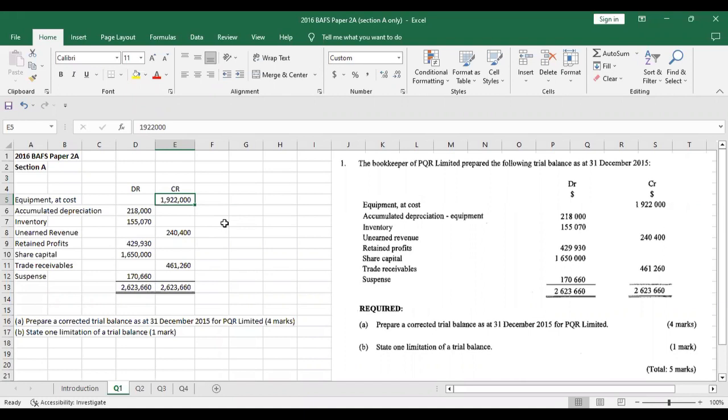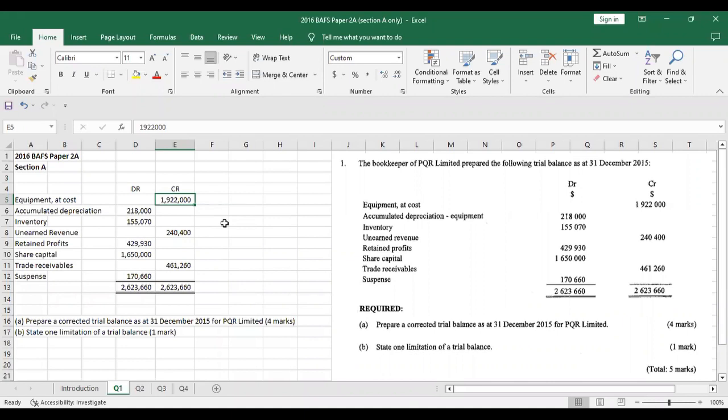If you remember this rule, this question is very easy. The 5 marks you should be able to do in 5 minutes, or take 2 more minutes to review your answers. 7 to 9 minutes is a good enough time to finish this question.